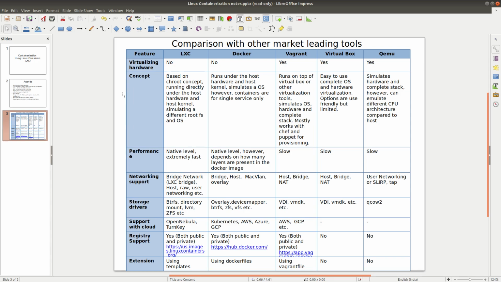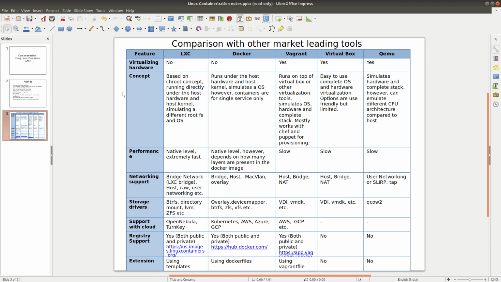So if I have a container running in LXC, I can create a snapshot out of that container, and then I can restore that snapshot. I can create a series of snapshots. That feature, which I'm going to explain a little bit later, you will see is much more beneficial in terms of version management. So version management of containers is supported natively in LXC, which is not there in Docker. Apart from that, I have not seen any other difference between LXC and Docker containers.